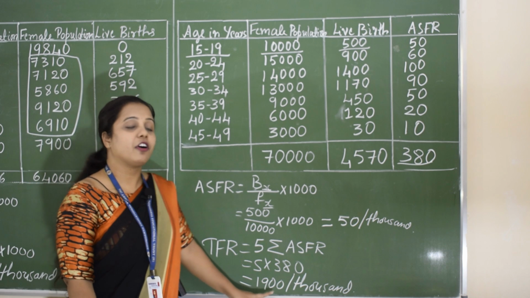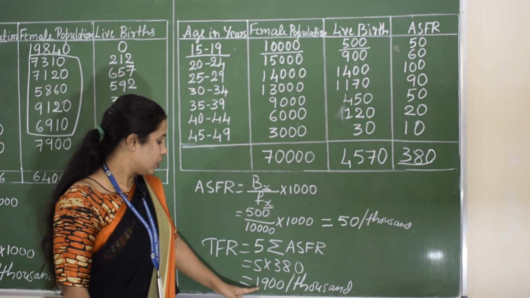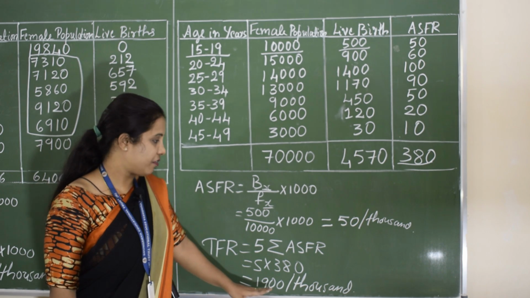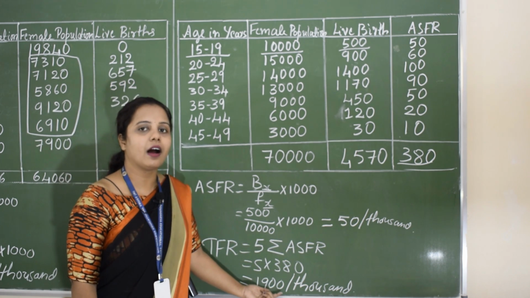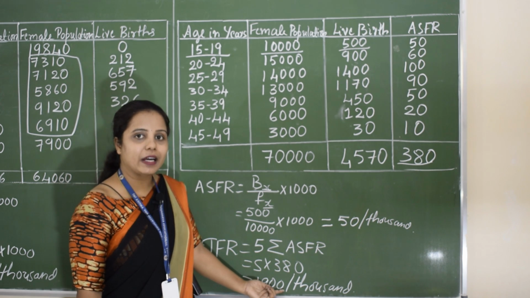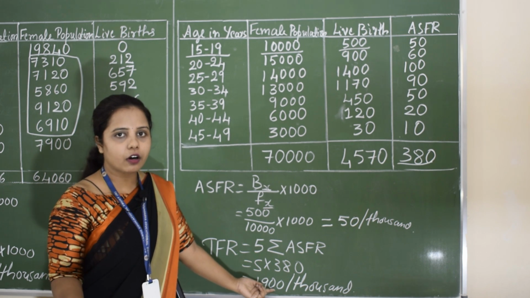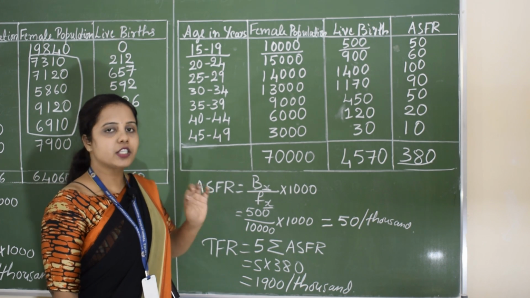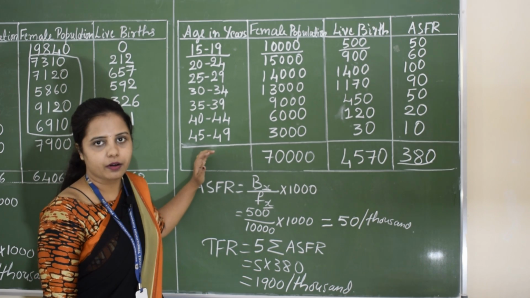That means for every 1000 women of childbearing age, 1900 new babies are born. If we have to take this per woman, we need to divide this by 1000. By dividing this by 1000, we will get 1.9, which is rounded off to 2. That means on an average, each woman of this population is having 2 children.